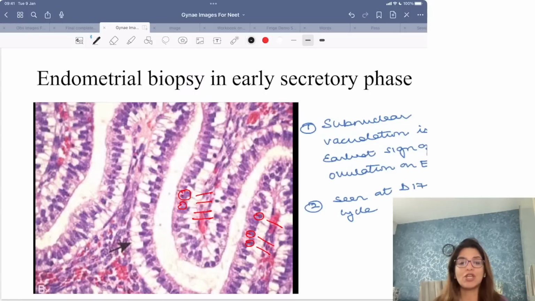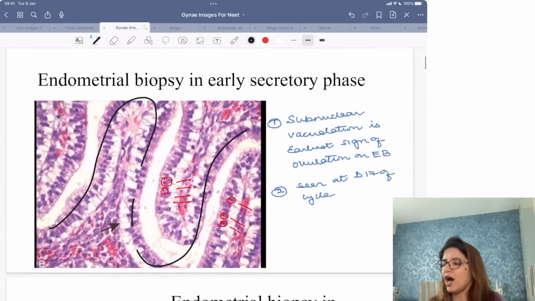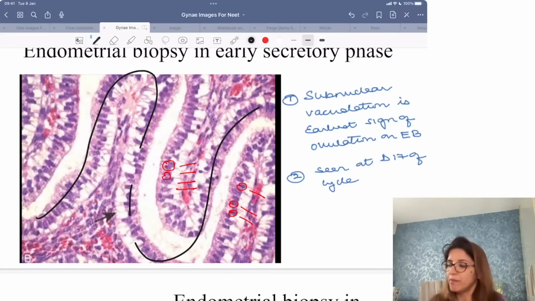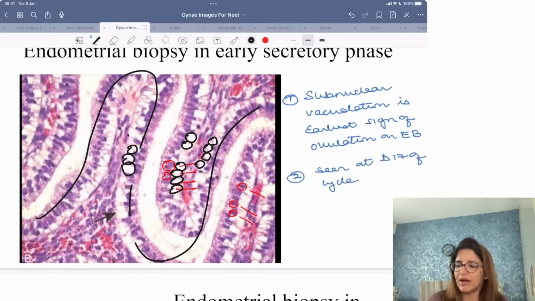Now look at this image over here. What are you seeing in this image? In this image you are seeing कि glands अब coil करने start हो गए हैं. The glands have started coiling. The most characteristic thing that I am seeing over here is that all the nuclei are being pushed to one side because below every nucleus is a vacuole. कोई भी न्यूक्लियस देख लो, हर पर्पल कलर्ड न्यूक्लियस के नीचे हमें वैक्यूल दिखेगा. You pick up any nucleus, you will get a white colored vacuole below that nucleus. This is called